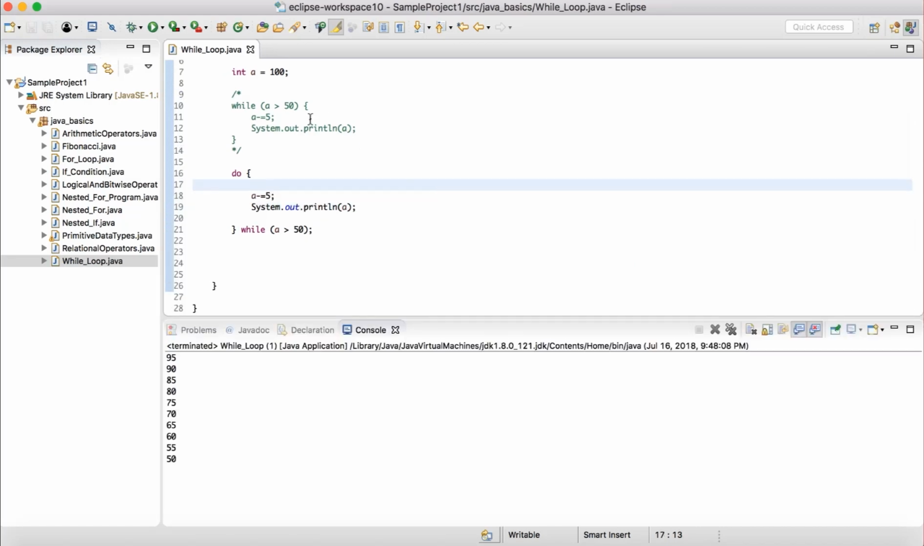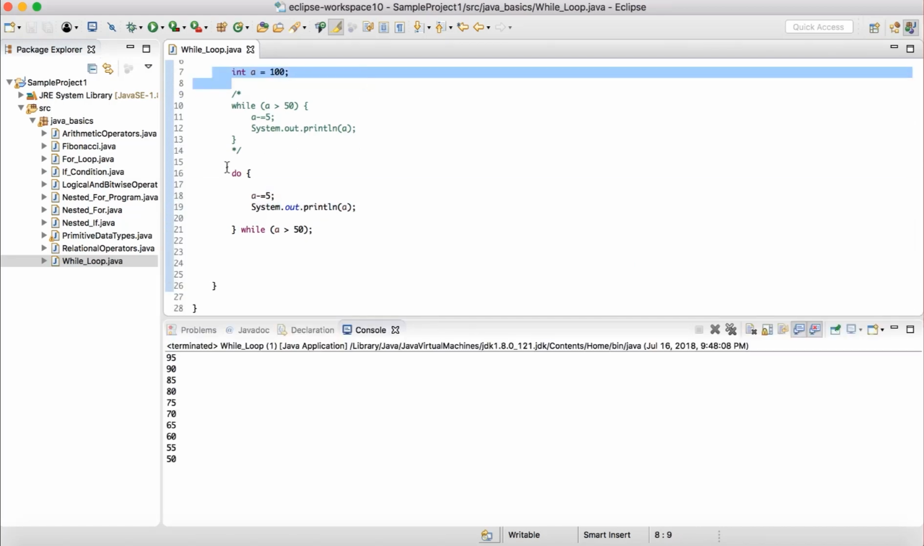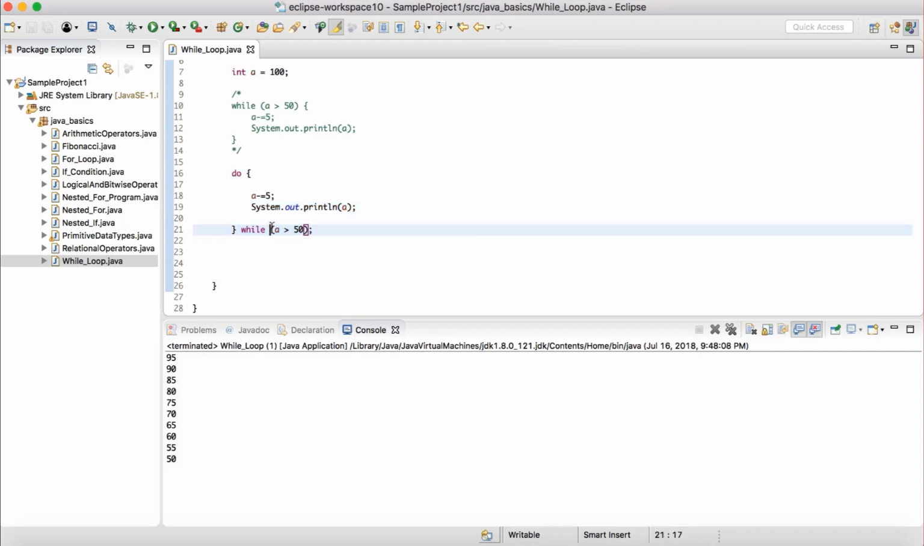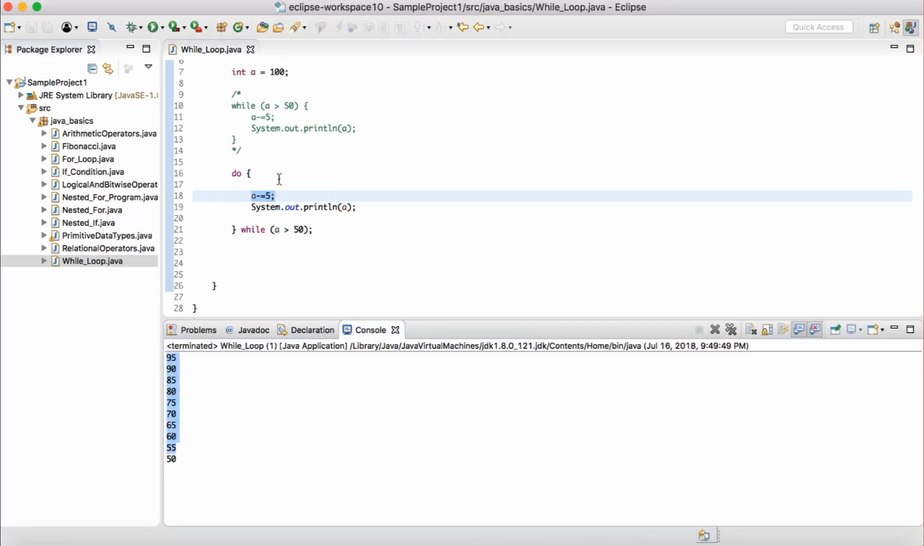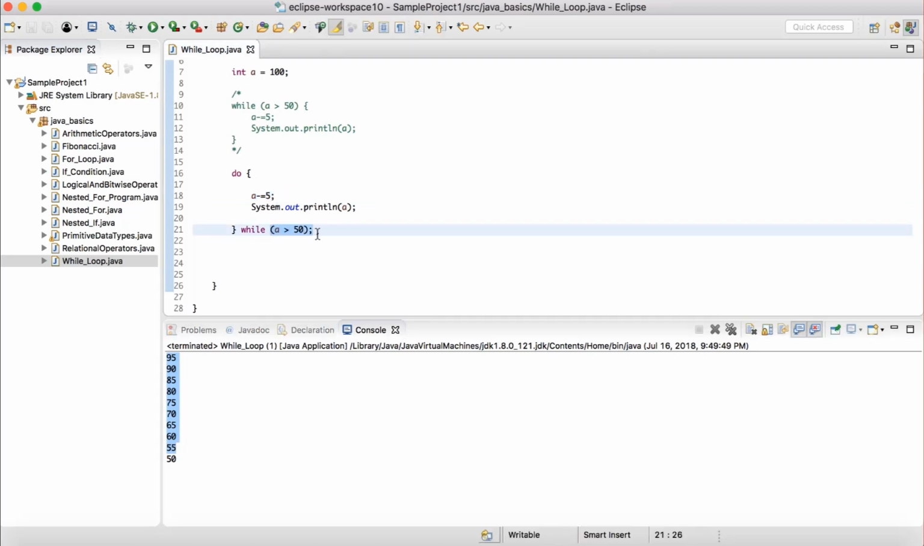So what we are doing here, we have int a is equal to 100. We have a do while loop. The condition is a should be greater than 50, and inside the loop we have a minus equal to 5, which is reducing the value of a by 5 every time. Pretty much the same. When we execute it, let us take a look at the output. Very similar, no difference. The loop is getting iterated while the condition is true. When the condition became false, it is coming out of the loop.